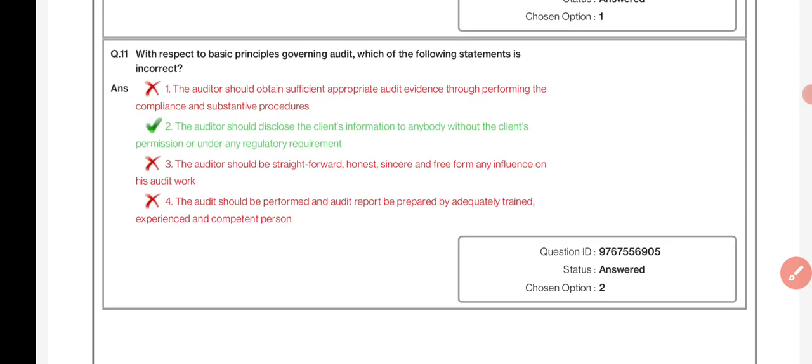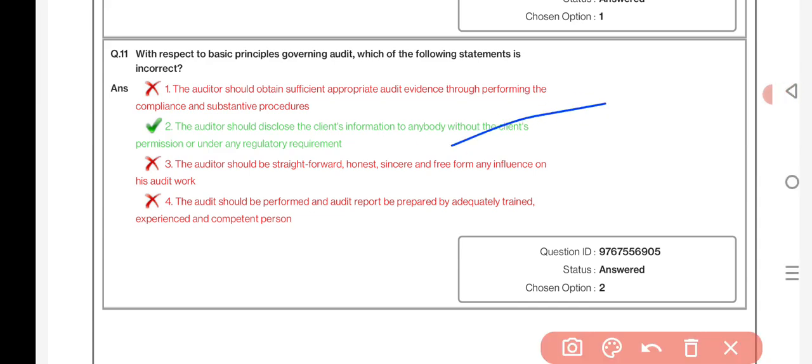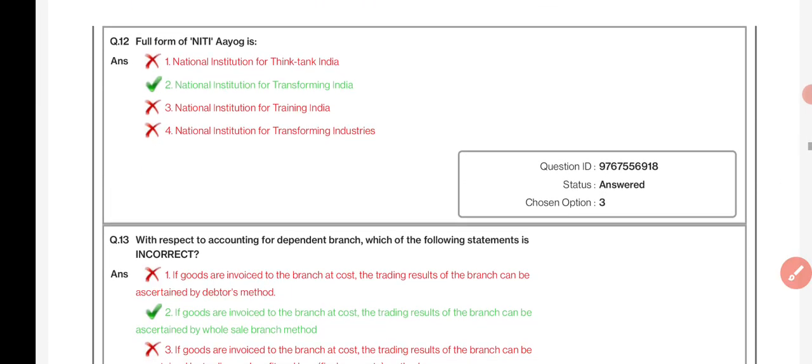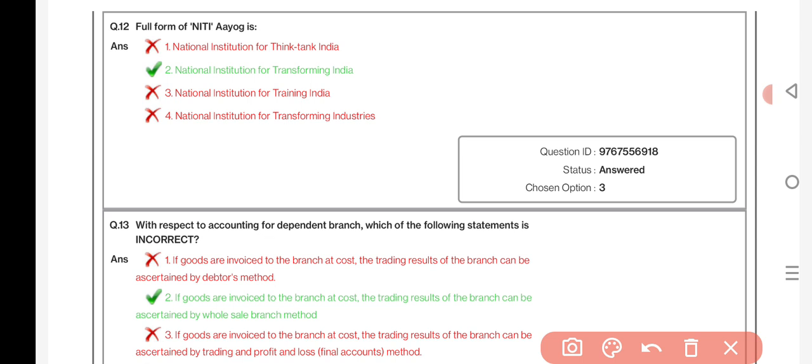With respect to basic principles governing audit, which of the following statements is incorrect? The auditor should disclose the client information to anybody without the client's permission or under any regulatory requirement. Full form of Niti Aayog: National Institution for Transforming India.